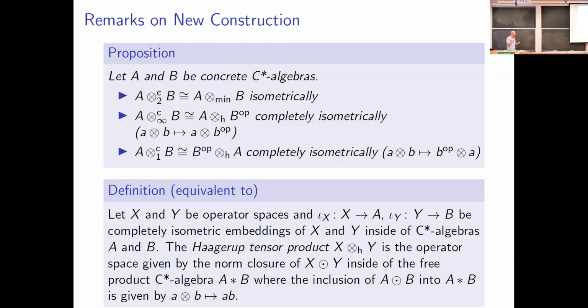Okay, it turns out that this construction here is independent of your choice of embeddings and is equivalent to the Haagerup tensor product. The Haagerup tensor product has all sorts of nice properties. It's, of course, associative. It's both injective and projective, which is really nice. However, you do lose commutativity. So there's a reason why, instead of writing A tensor B op for both of these here, I do have the B op written first, because it's not commutative. Okay, so we get these identifications here.